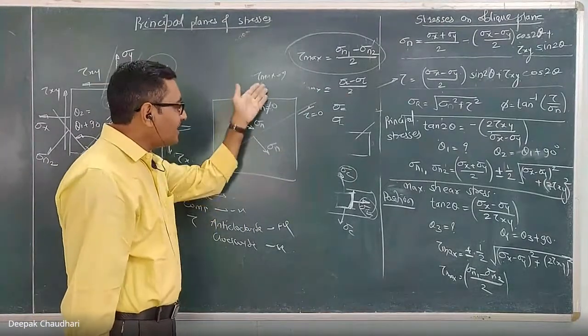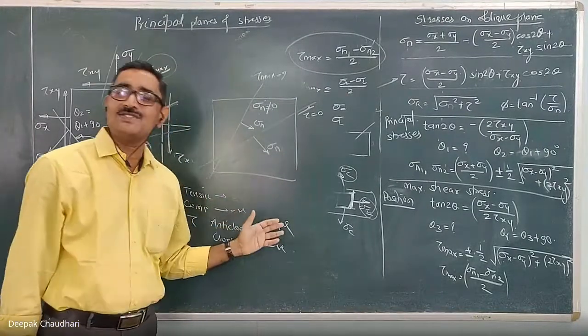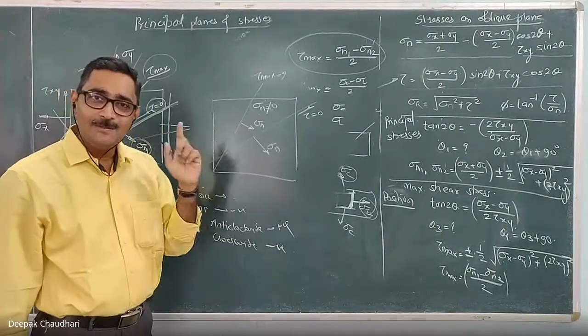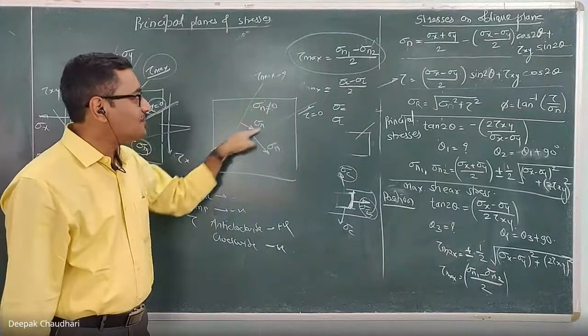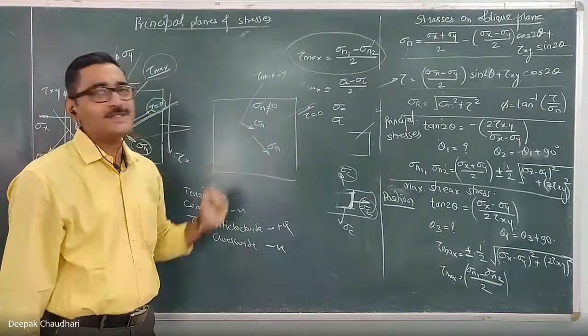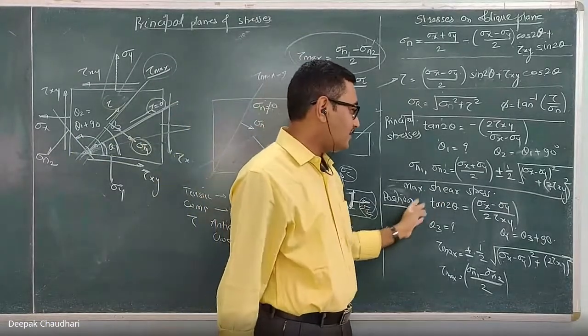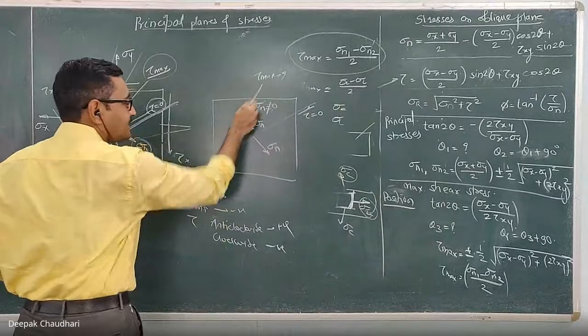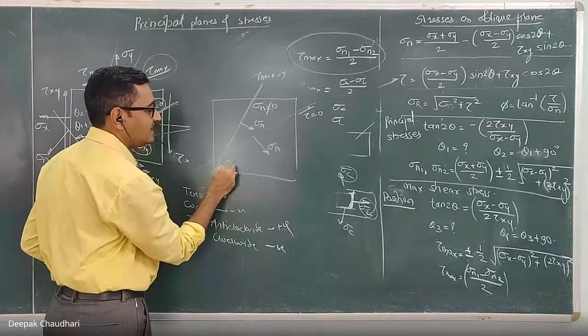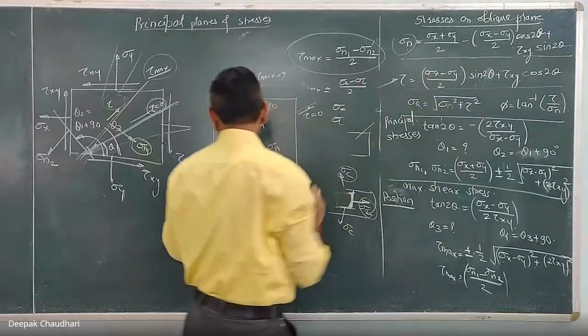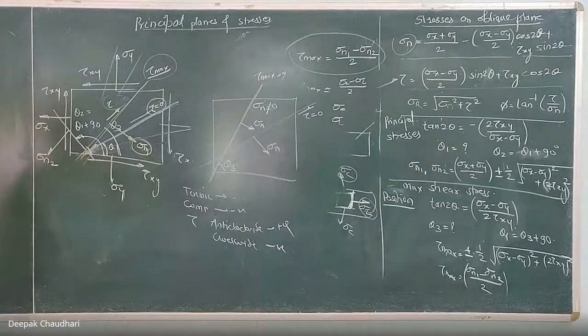Clear? So if you want to calculate the normal stress on a plane which carries the maximum shear stress, how can you calculate that? Find out the position of the plane which carries the maximum shear stress, means you have to calculate this theta 3. Substitute this theta 3 in this formula, and you will get the normal stress on the plane which carries the maximum shear stress. Understood? Any doubt?